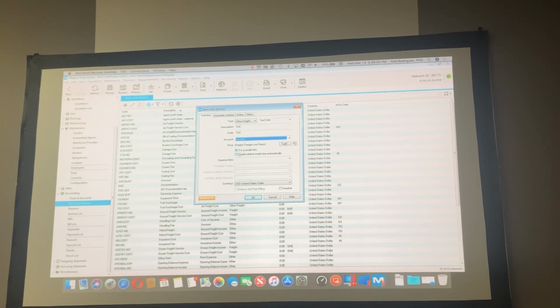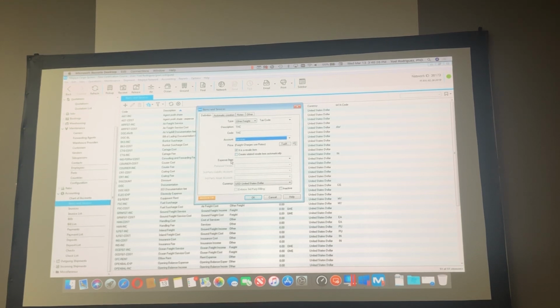I select here, it is a resale item. Okay? This is not mandatory either. I'm doing it because, in the future, if I'm doing a report, I want to know what is the item that represents the cost of that income. Got it? That's why. But you can have it separate. It is not mandatory.